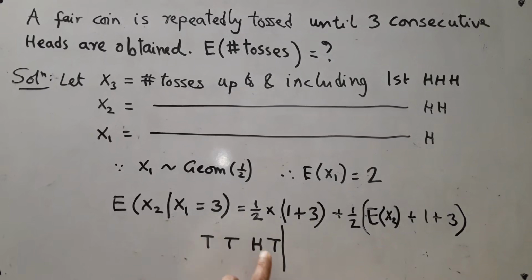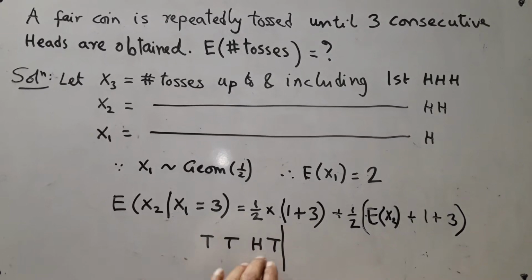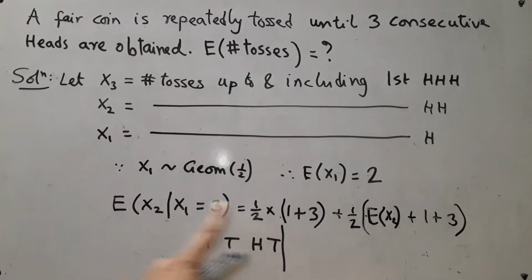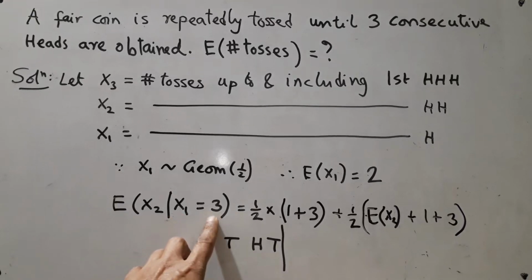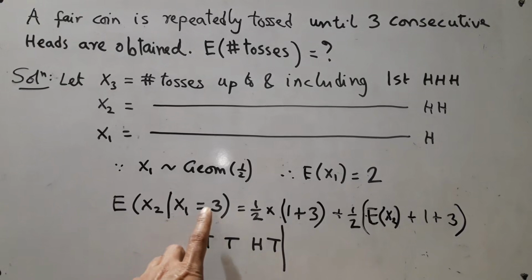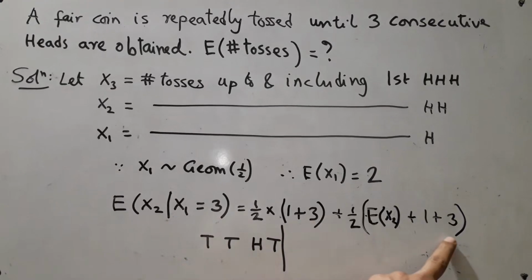3 for x1 and 1 for knowing that all your hope is shattered, and then you start all over again. So this is the crucial step. Try to understand how I got this. Now, in general, I will not give you x1 equal to 3. I can give you x1 equal to, say, 4. In that case, this will be 4, that will be 4.